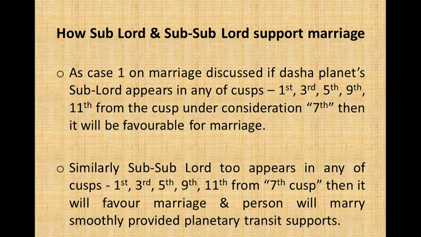How the sublord and sub-sublord support marriage. As in case 1 on marriage, discussed in Dasha's planet, if the sublord appears in any of the cusps 1, 3, 5, 9, 11 from the cusp under consideration, the 7th, then it will be favorable for marriage. Why 7th? Because the 7th is considered the house of marriage. So if the sublord is positioned in cusp 1, 3, 5, 9 or 11 from the 7th, then it will support marriage. Similarly, if the sub-sublord appears in any of the cusps 1, 3, 5, 9, 11 from the 7th cusp, then it will favor marriage and the person will marry smoothly, provided planetary transit supports.